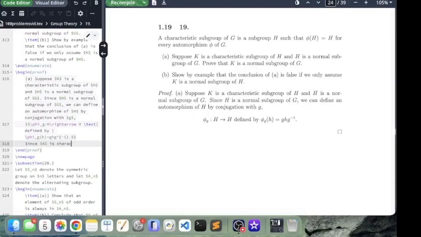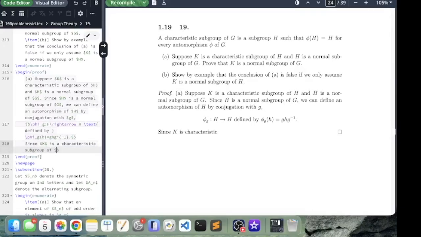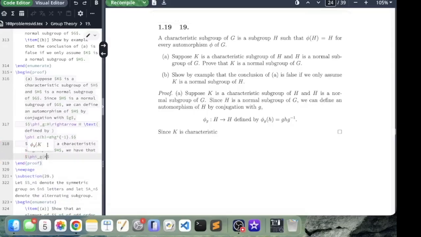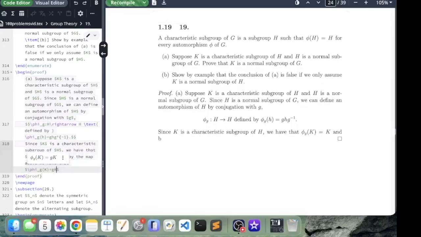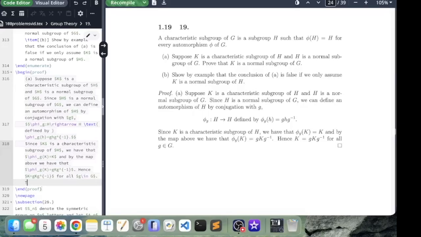Since K is a characteristic subgroup of H, we have that phi sub G of K is equal to K, and by the map above, phi sub G of K is equal to gKg inverse, hence K is equal to gKg inverse for all g in G. This is the definition of being normal in G. Therefore, K is a normal subgroup of G.